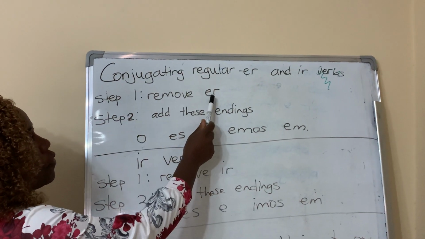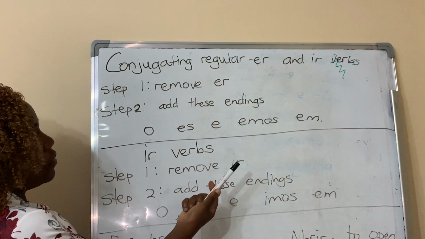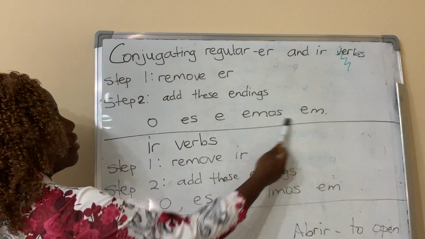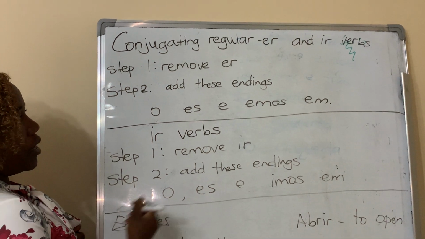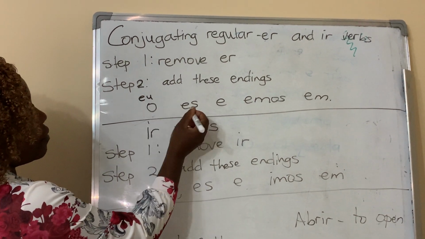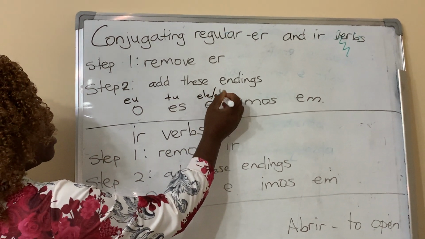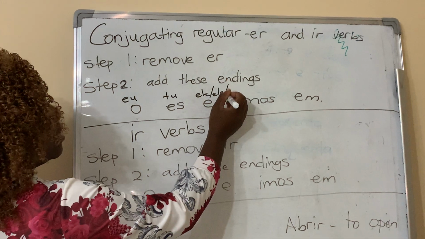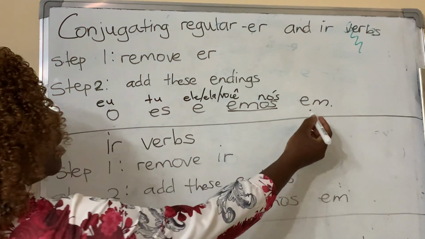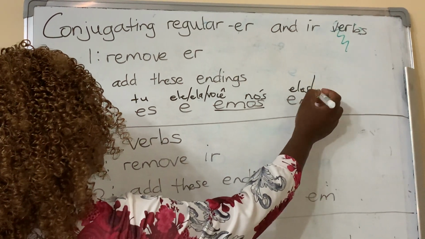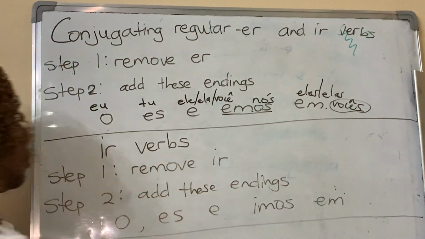Step 1, we remove ER from the original verb. Sometimes it is called verb in the infinitive. Step 2, you're going to add these endings. Each ending corresponds to a pronoun. For example, this corresponds to eu, es to tu, e corresponds to ele, ela, and você. Emos corresponds to nós, em corresponds to eles, elas, and vocês.